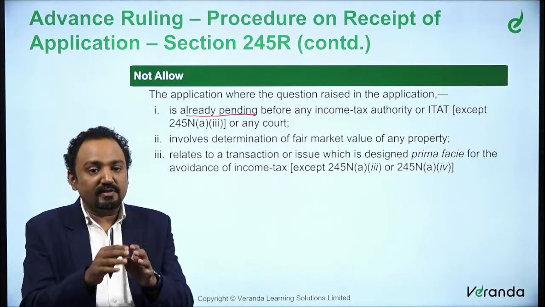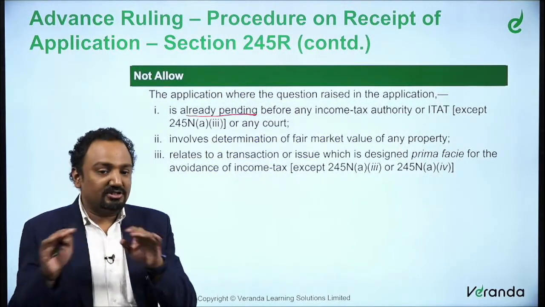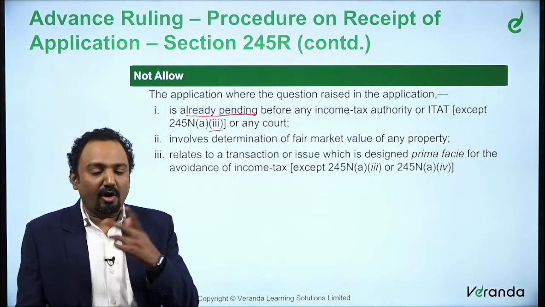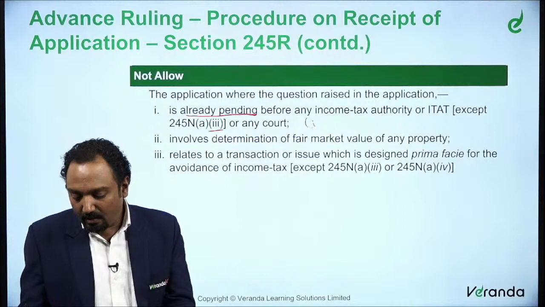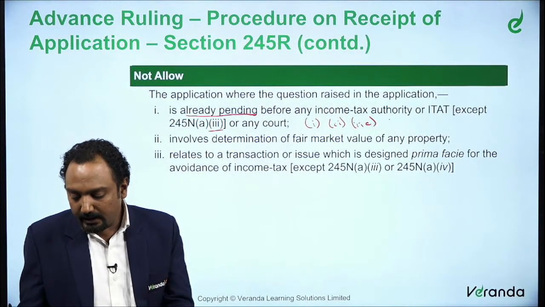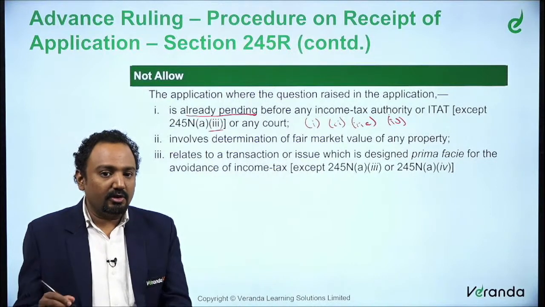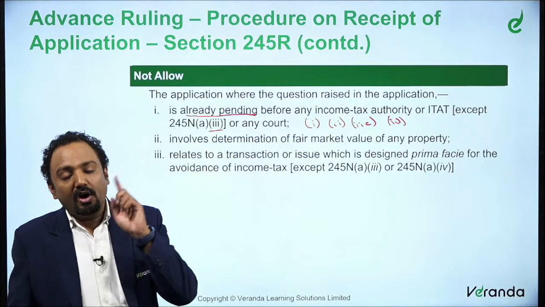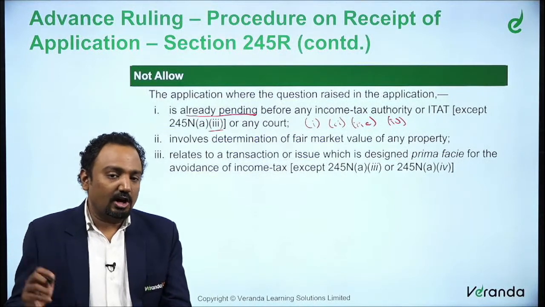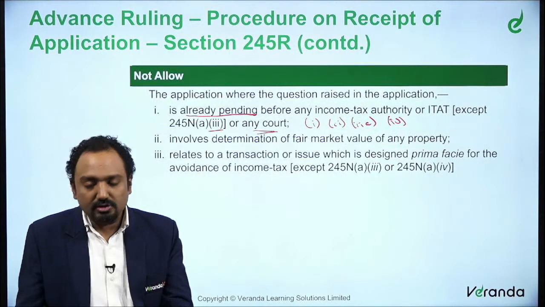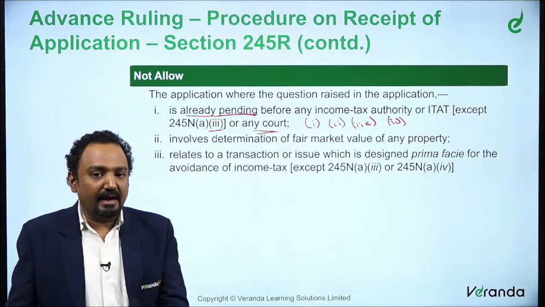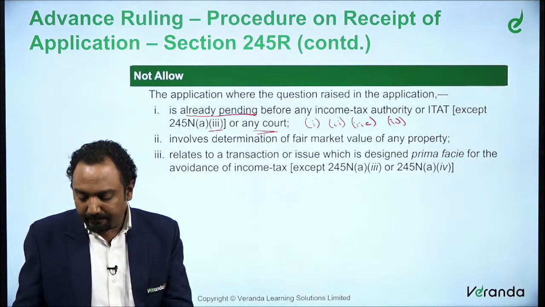So that was a very specific scenario. So that is not considered here. So other than 3, for all other scenarios, that is your 1, 2, 2A and then 4, if the matter is actually pending before the income tax authority or the tribunal, then it cannot be applied. As far as court goes, no application is entertained. If the issue is pending before court, an application cannot be allowed under AAR.